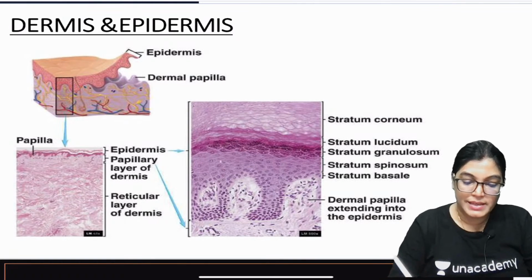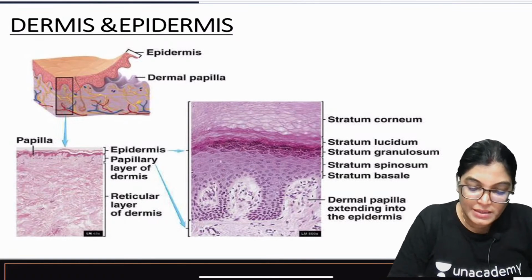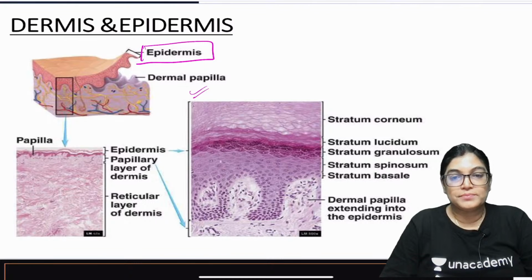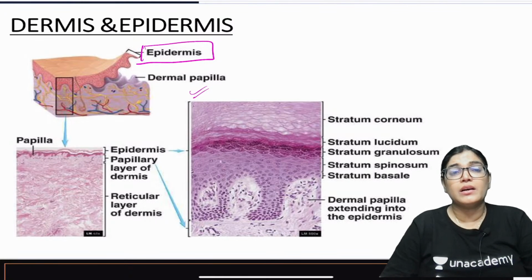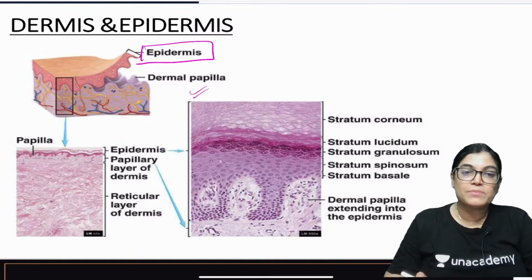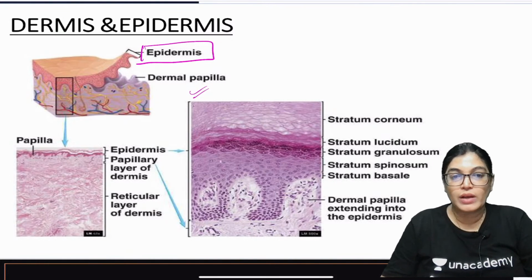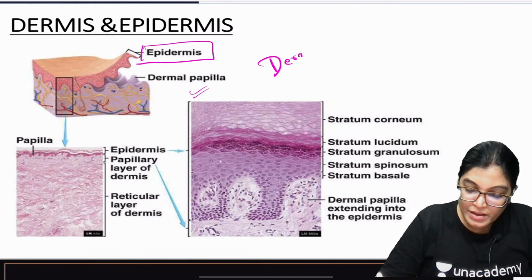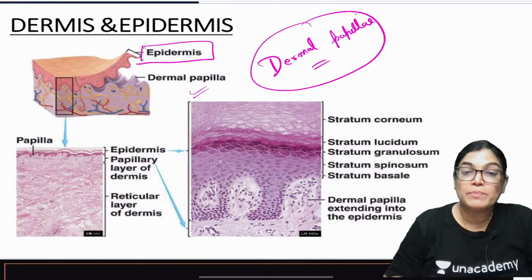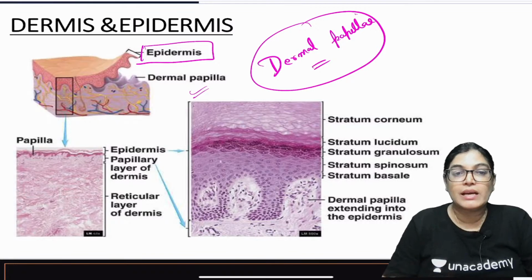Here in this diagram you can see that the epidermis is the superficial layer, resting on the dermis. The dermis has a projection called the dermal papilla. The lower part of the epidermis is called the epidermal ridge, and this epidermal ridge fits into the dermal papilla. So the connection between the epidermis and dermis is the dermal papillae fitting with the epidermal ridge.